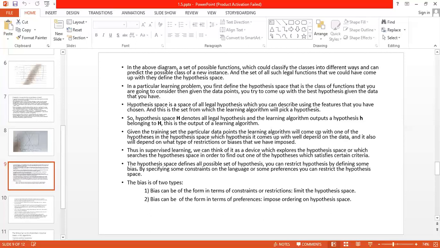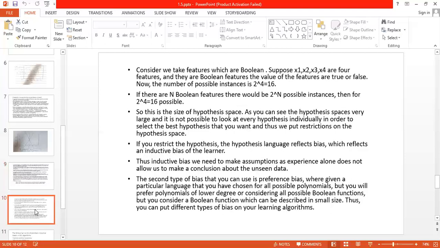Okay, then consider the second hypothesis, check how many data points are getting separated or classified well. Now consider the third hypothesis, and whichever gives you the proper result or maximum accuracy, the learning algorithm can choose that hypothesis for this problem. So these are known as biases, which we can also call constraints. We can also call them rules.